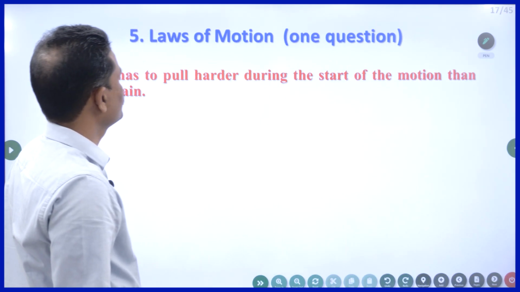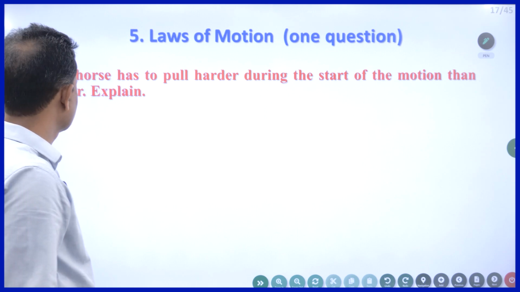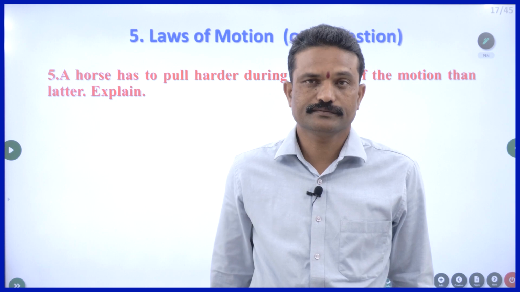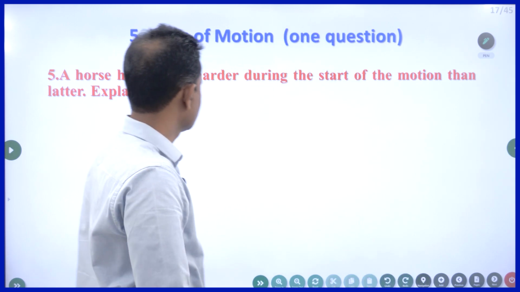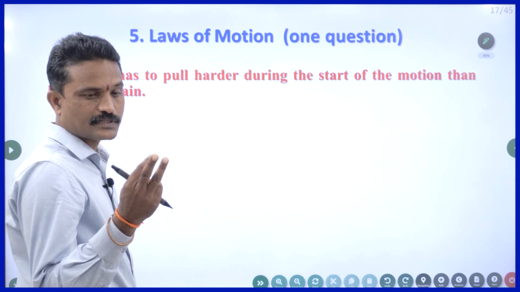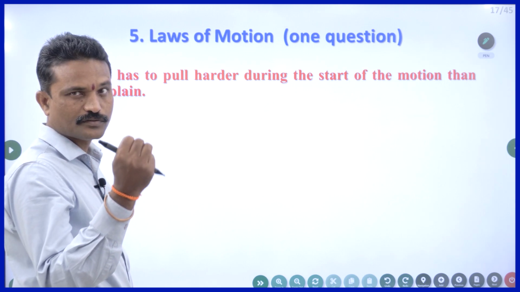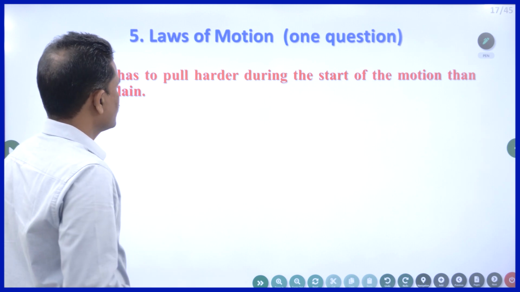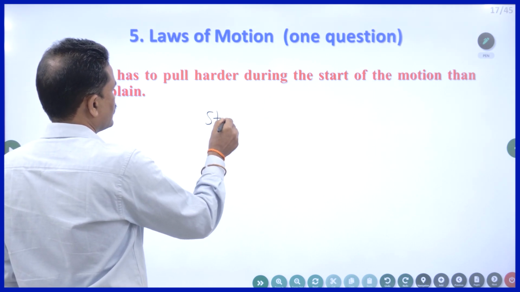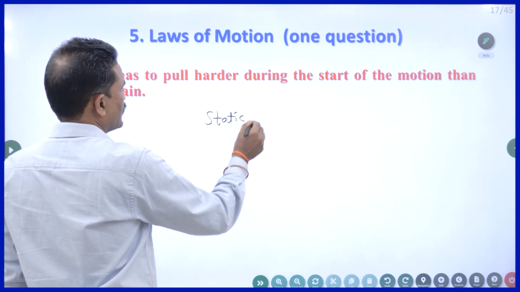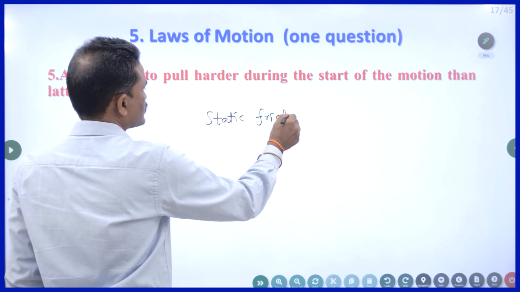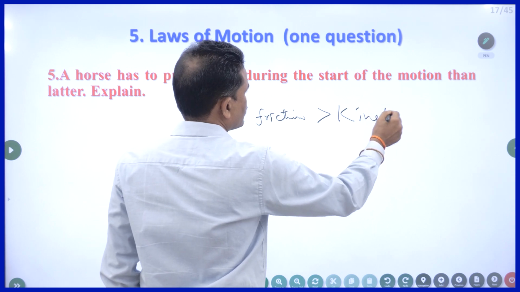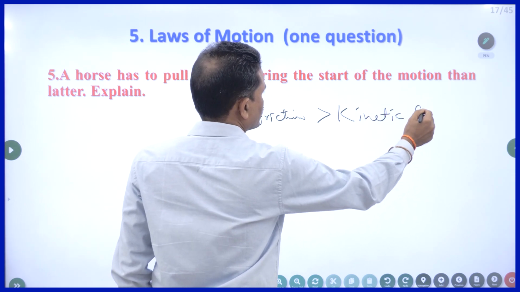A horse has to pull harder during the start of the motion than later. Explain. This also I explained. The answer is, we have 3 types of frictions: static friction, kinetic friction, rolling friction. The previous one is related to rolling friction. The answer you have to write is, since static friction is greater than kinetic friction. That's all. If you write this statement, you will get 2 marks.